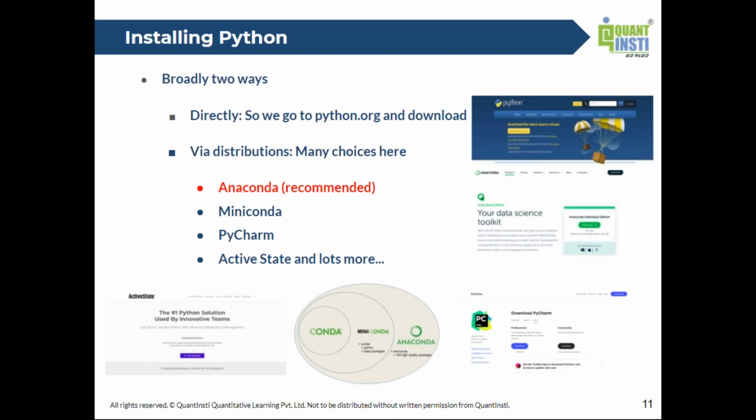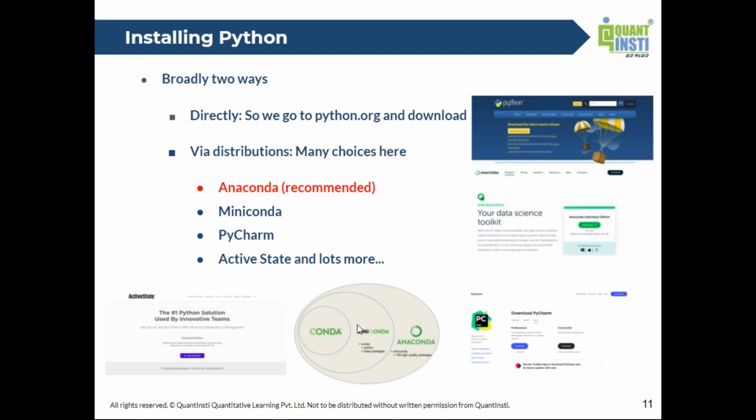Which is why you will find that most people choose the second option, which is to install it via distributions. There are many choices for distributions. I've mentioned a handful here: Anaconda, Miniconda, PyCharm, ActiveState. What I suggest to beginners is to go with the Anaconda distribution. As you might see in this image, you have Conda, which you can think of as an installation manager, which installs the most basic version of Python.